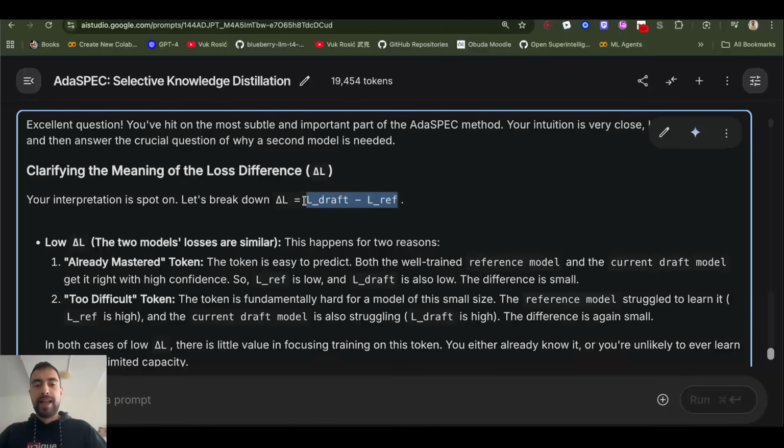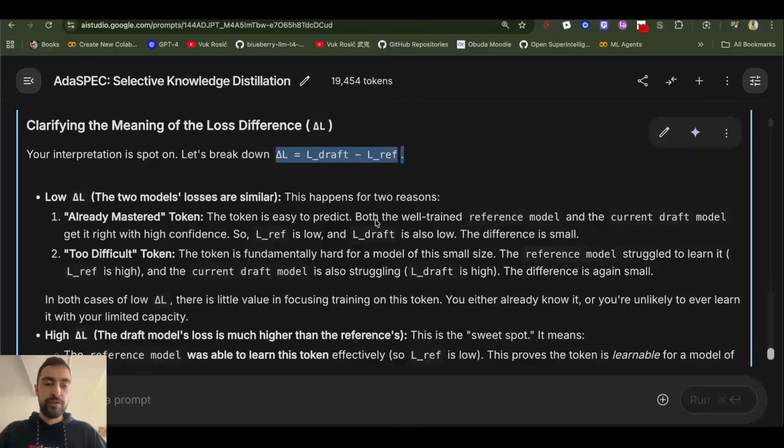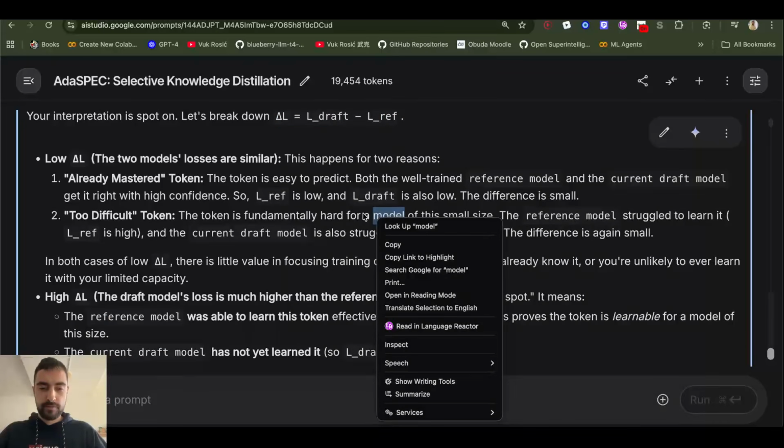So we will pick these medium tokens and just train on them. Generate text that contains them and just train on them. And then we will just continue training this draft model on these medium tokens. So we will not train on too difficult or too easy, already mastered tokens. All of the effort goes into training on these medium tokens that I just explained how we select. You can rewatch if you didn't understand.